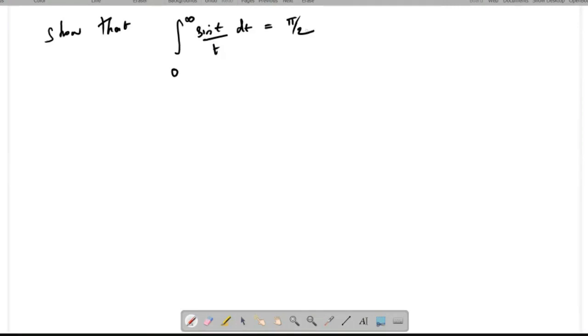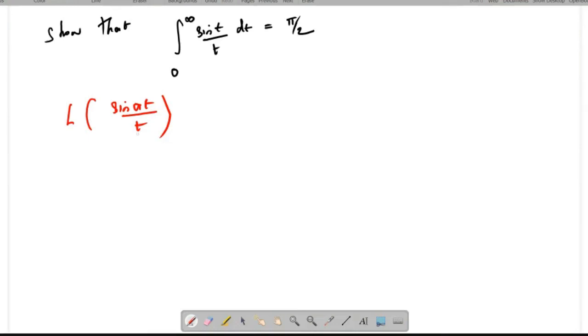So for that, we can apply the Laplace transform. By using the Laplace transform, you can easily find this integration. So before that, I'm going to do this problem. Now I'm going to find the Laplace transform of sin at by t. After finding the result, with the help of that result, I'm going to prove that integration, right?